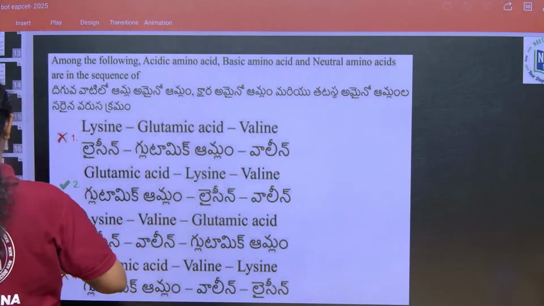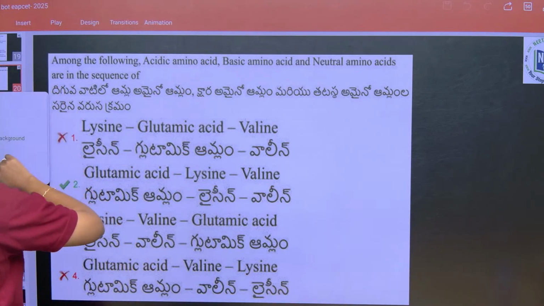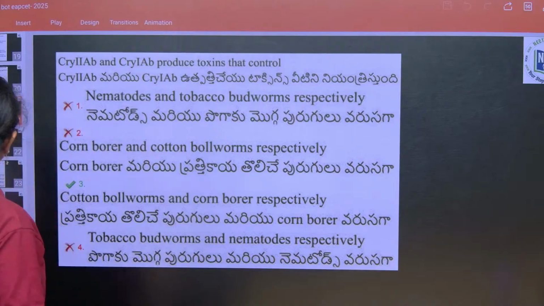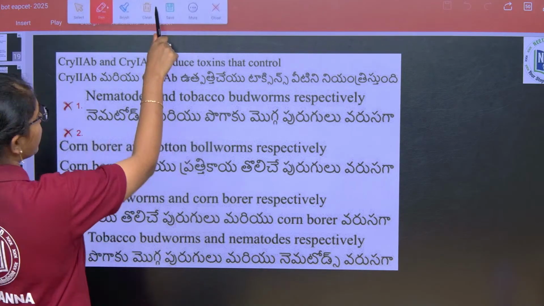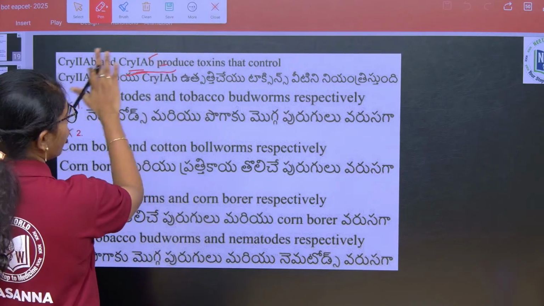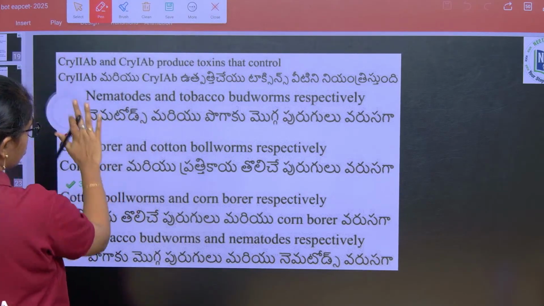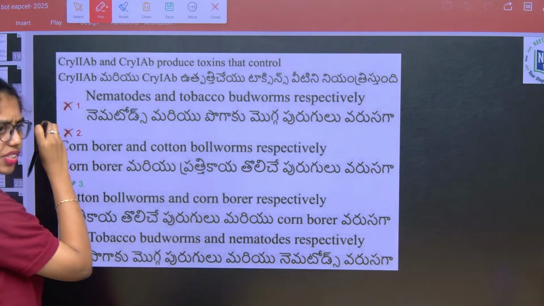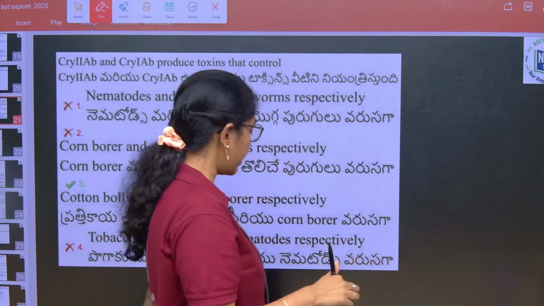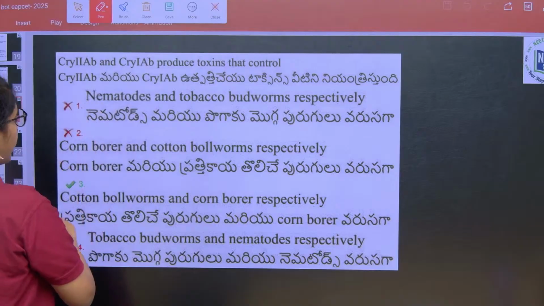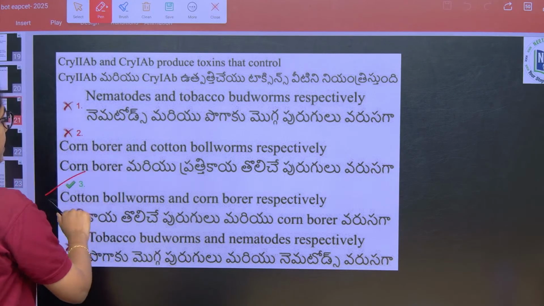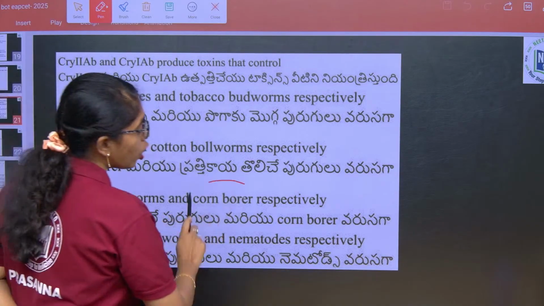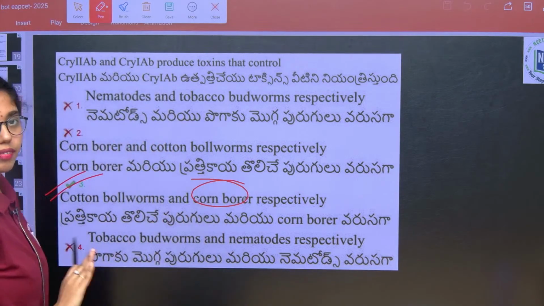And next, this is from Cry2Ab and Cry1Ab producing toxins that control. Especially this is a direct line from your textbook. Cry2Ab and Cry1Ab produce toxins that control cotton bollworms and corn borer. These pests they will control.